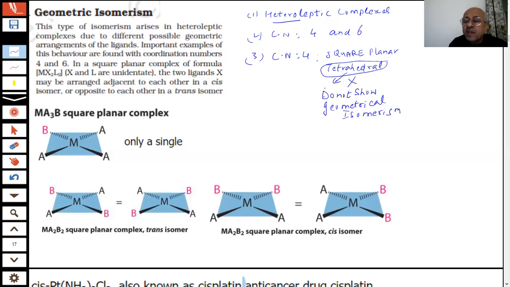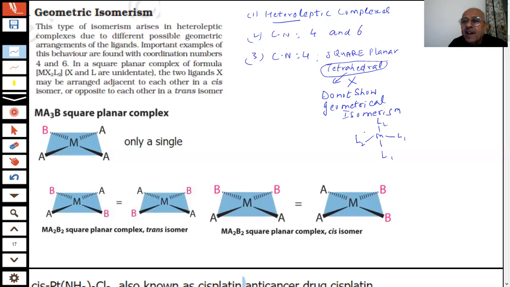If a complex is tetrahedral students, then it will not show geometrical isomerism because the relative positions of the ligands attached to the central metal atom are the same with respect to each other. What is the shape of the tetrahedral? You have a metal and you have the ligands. Supposing you have different types of ligands, L1, L2.